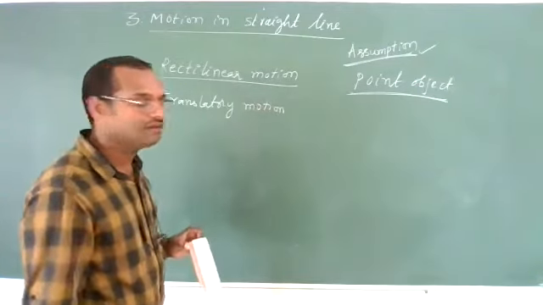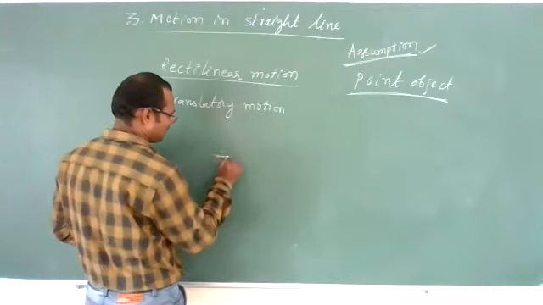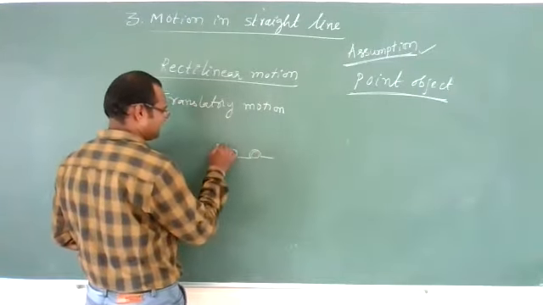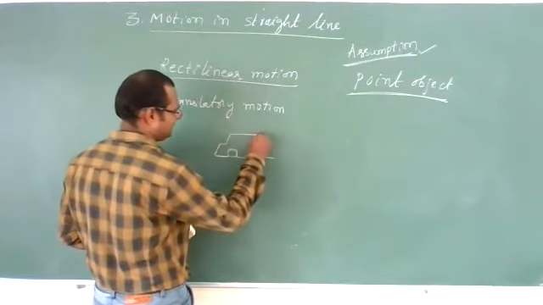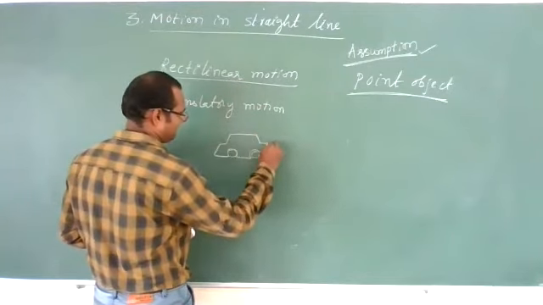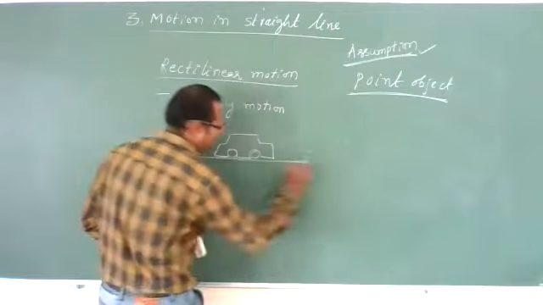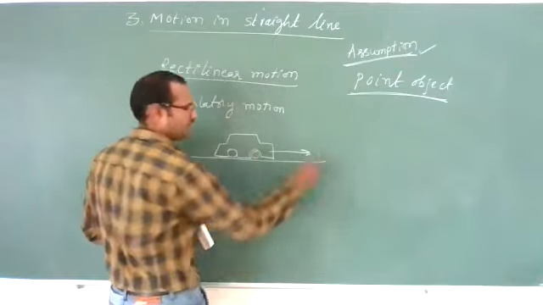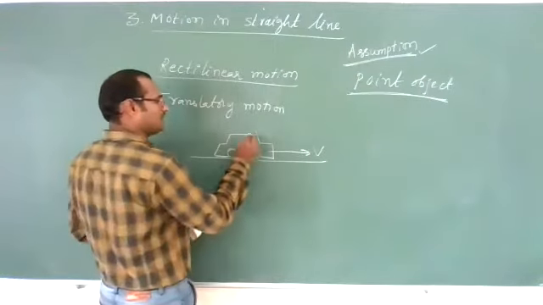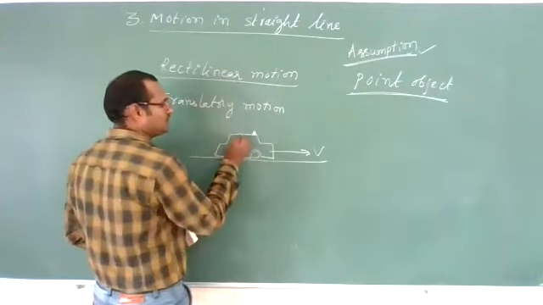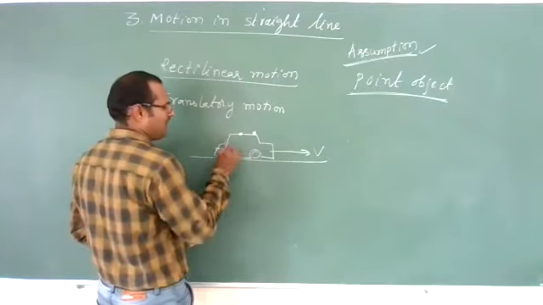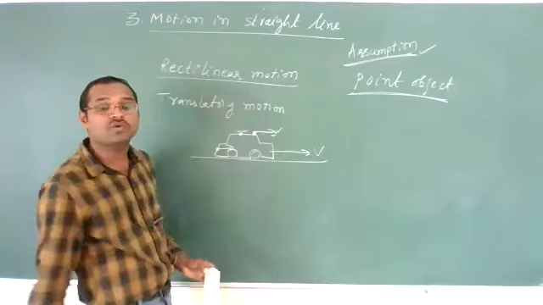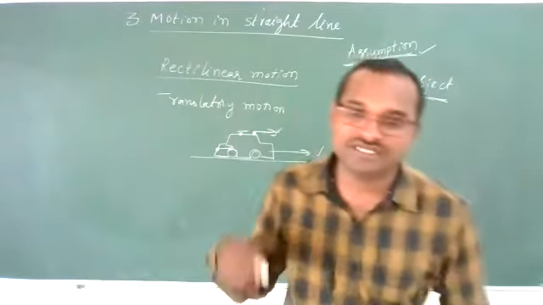Okay? Here you see there is a car like this. And the car is moving like this with some velocity. Now, this point of the car, this point of the car, this point of the car, all are moving with the same velocity. Such type of motion is called translatory motion. That too in a straight line path.